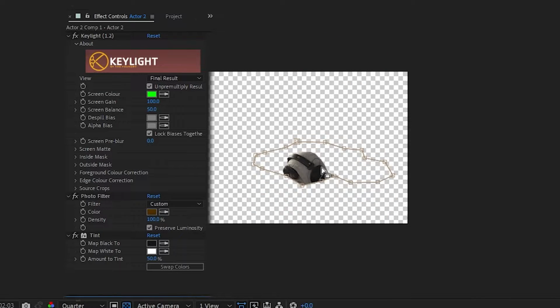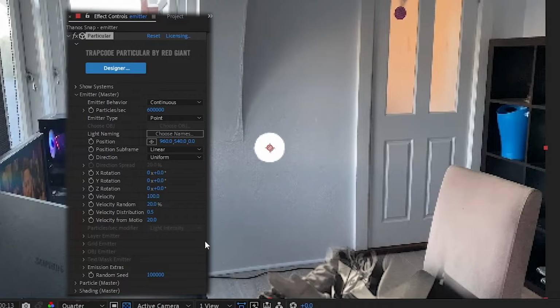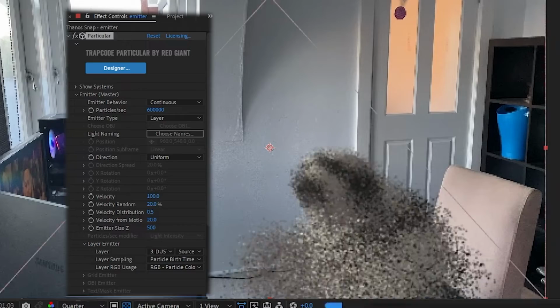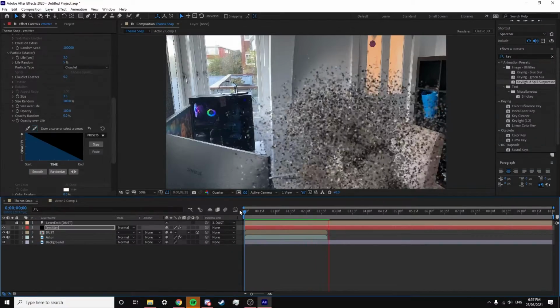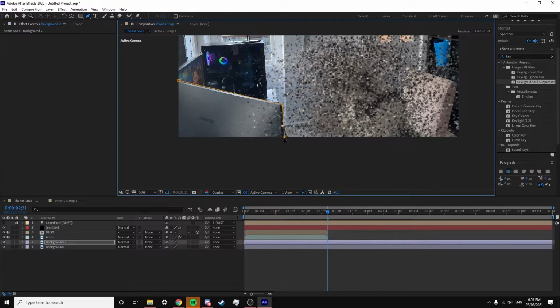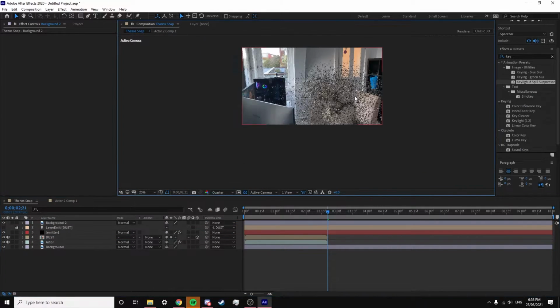I then created a black solid layer, naming it emitter, and then added a Trapcode particle effect to it. Then I parented the emitter layer to the duplicated layer of my actor. I expanded the particle settings and initially changed the type to cloudlet. This allowed for the base layer to be broken up into a dust type of formation.